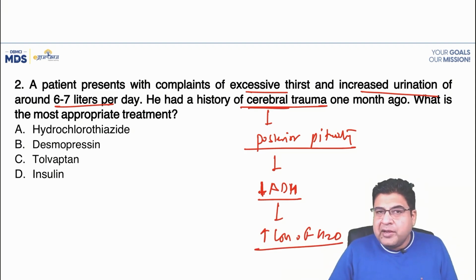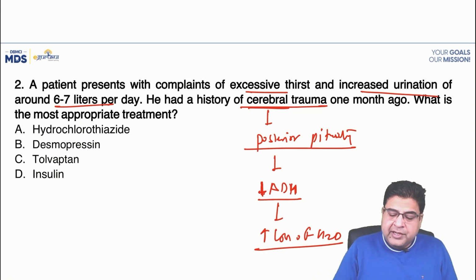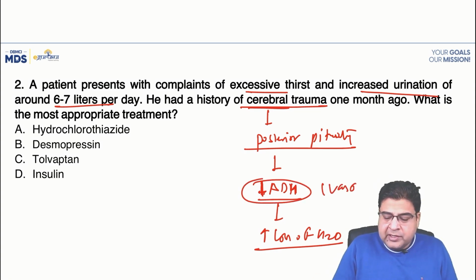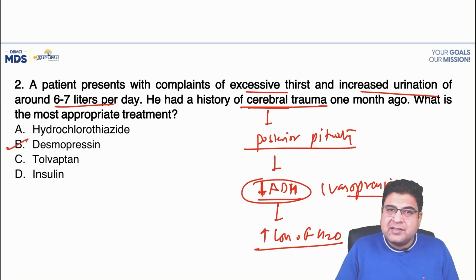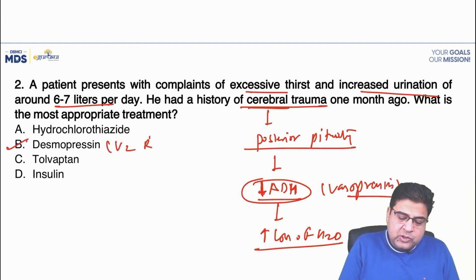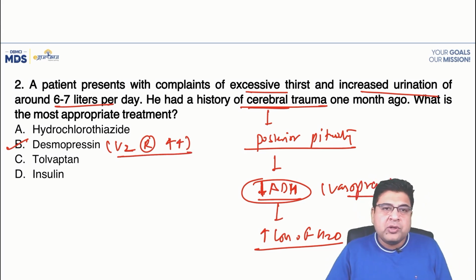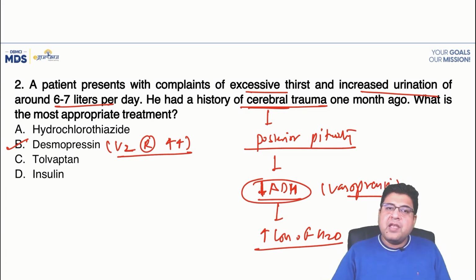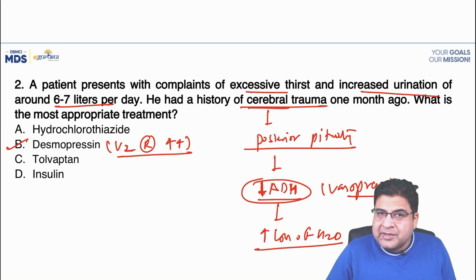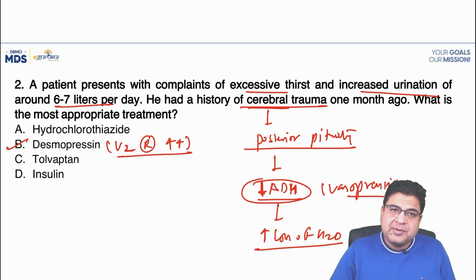So here you people have to give some drug that will act like an antidiuretic hormone. And we know that the other name of antidiuretic hormone is vasopressin. So desmopressin is a medicine that will act on vasopressin 2 receptor. So by acting on the vasopressin 2 receptor, this medicine can retain the water and this will act like an antidiuretic hormone. So this is the best answer. It's a drug of choice for this condition where the patient is suffering from ADH deficiency. This is also known as diabetes insipidus. We also call it central diabetes insipidus.